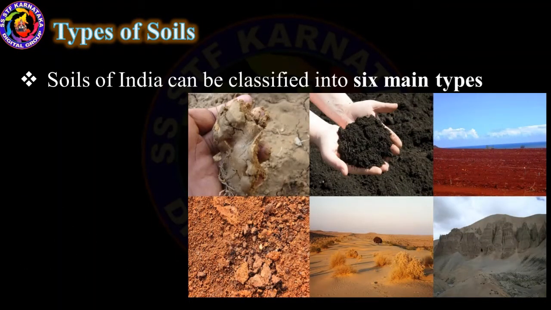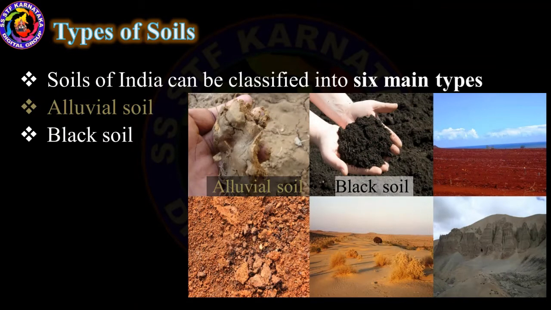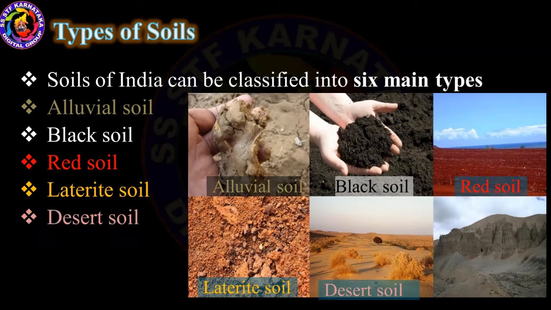Types of soils. There are 6 types of soils. They are alluvial soil, black soil, red soil, laterite soil, desert soil and mountain soil.